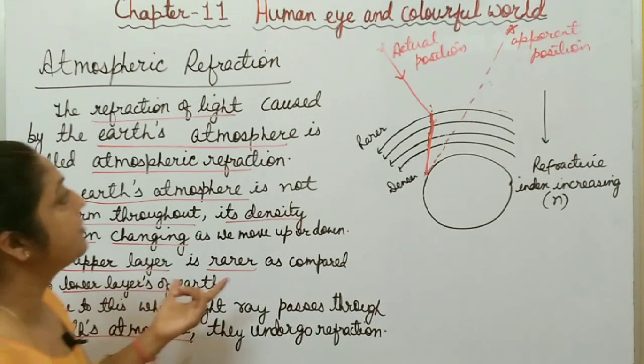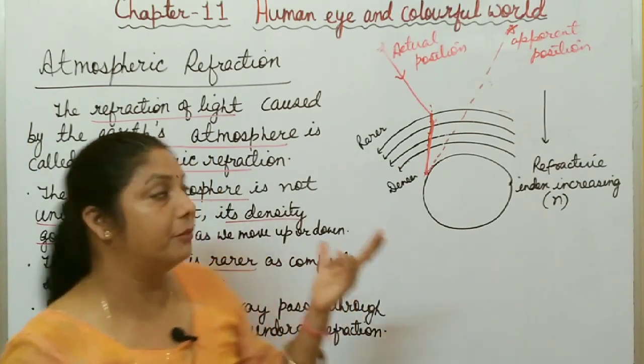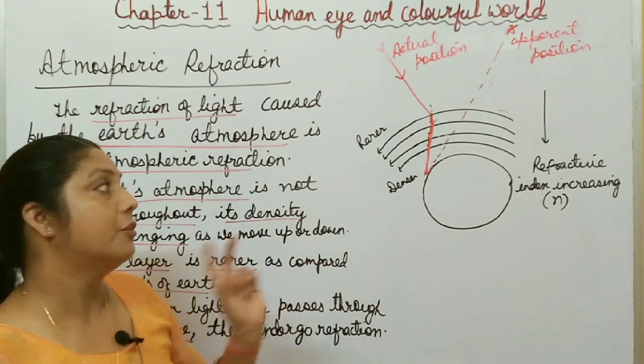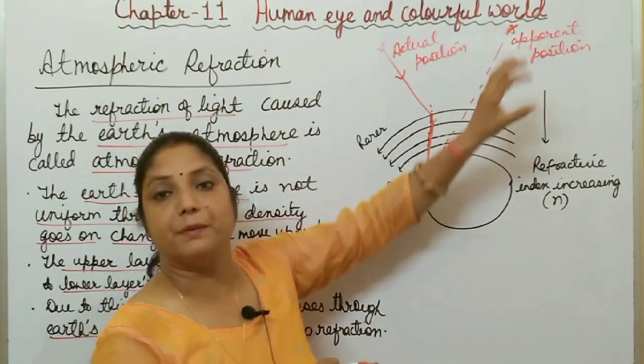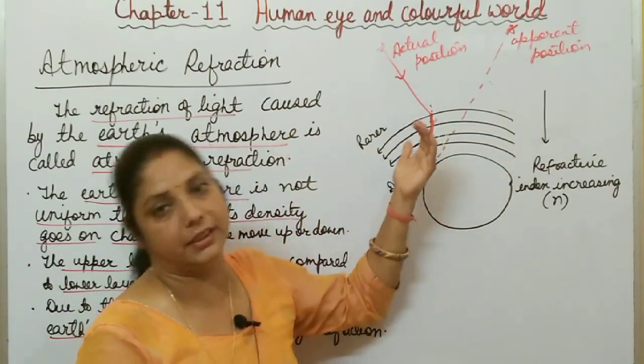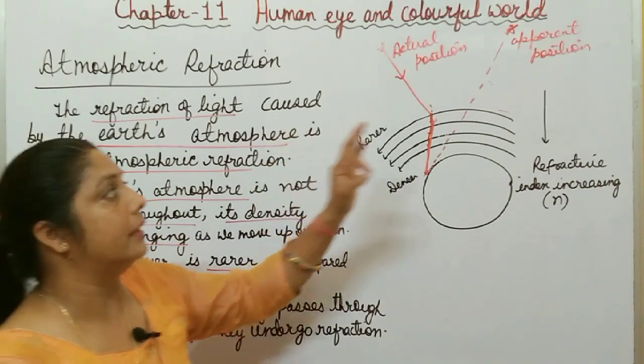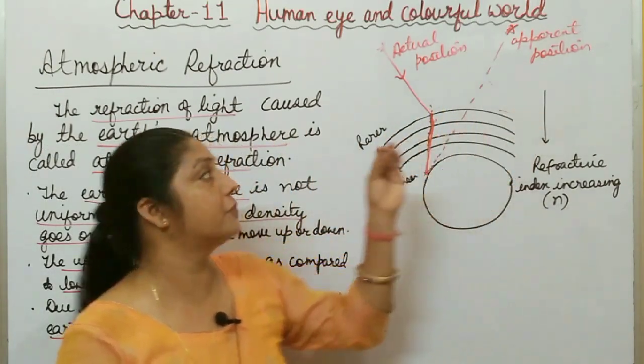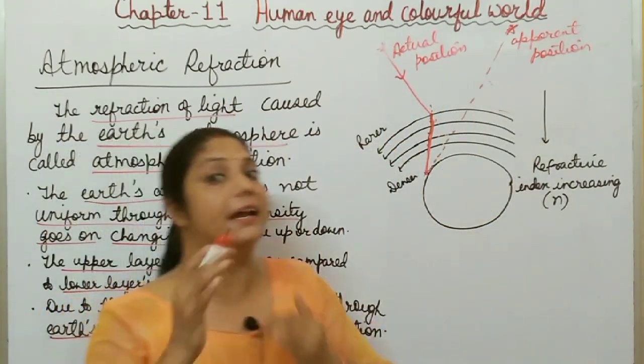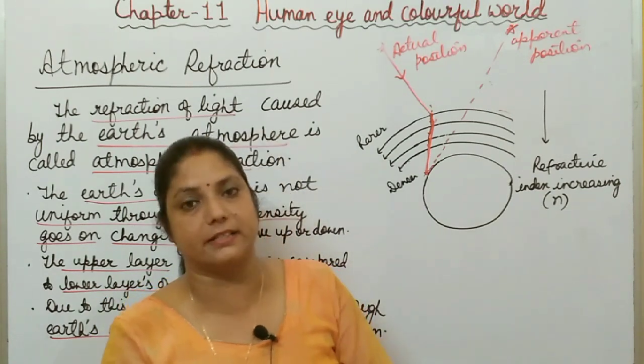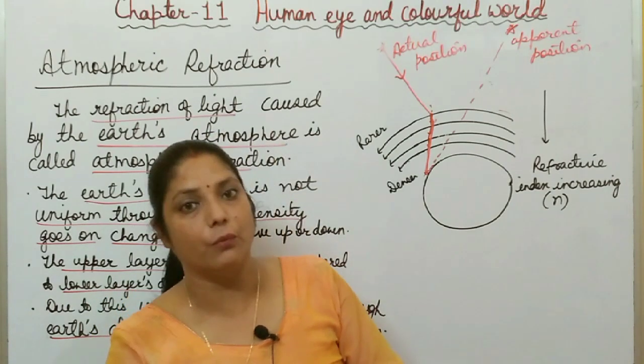Now after this, I will discuss two important phenomena of this atmospheric refraction. First, the object appears higher than they actually are, and second, the twinkling of stars. The next phenomenon of this atmospheric refraction is advanced sunrise and delayed sunset. So I will discuss all these phenomena one by one.